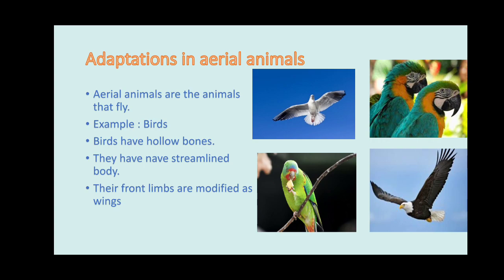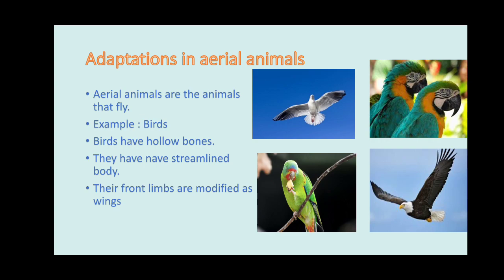Let us see. Birds have hollow bones, whereas our bones are filled with bone marrow. That is the bone weight we have. Not only muscle weight, we have bone weight, whereas birds have hollow bones. Hollow means empty. Birds have hollow bones that make their body light. Compare with us: our bones are filled with bone marrow.